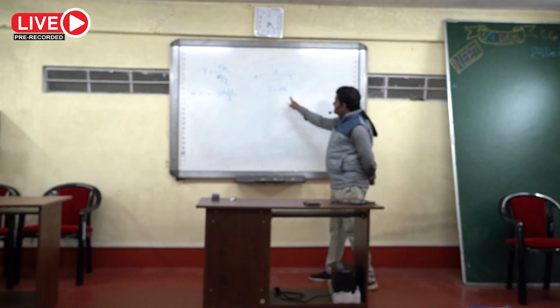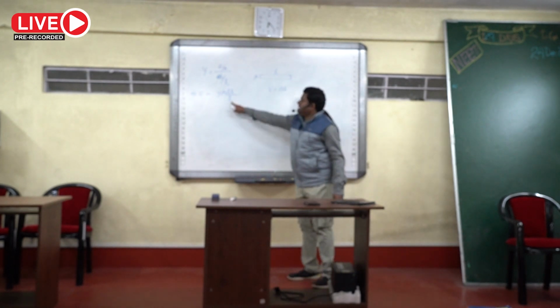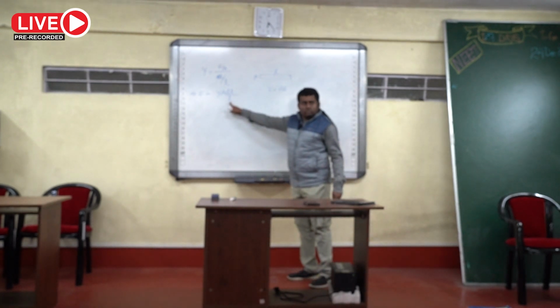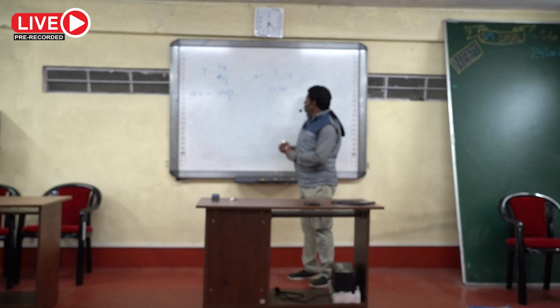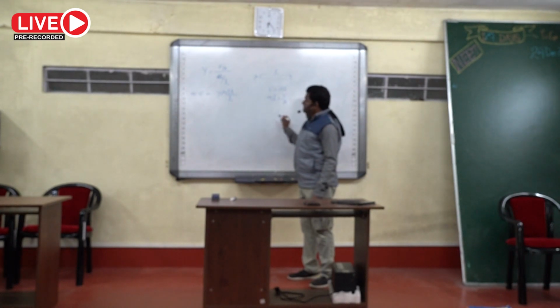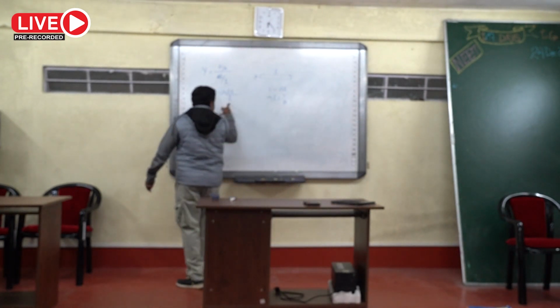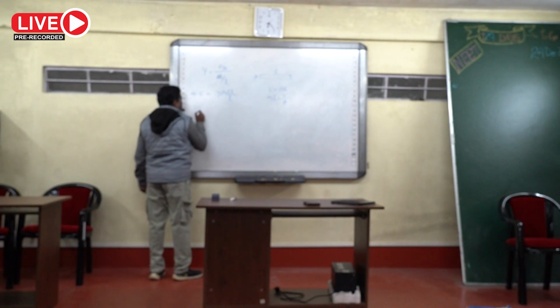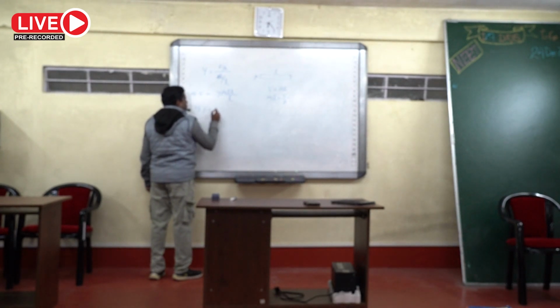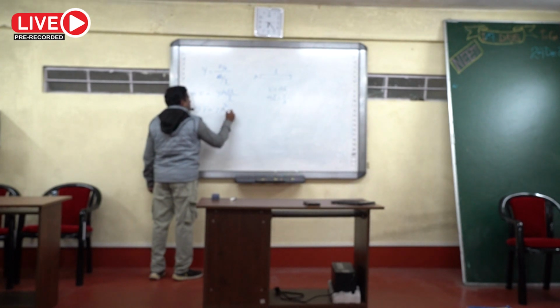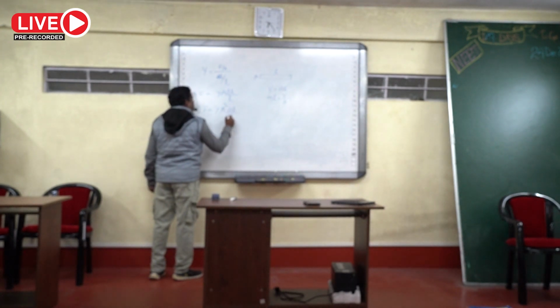So L will become V by capital A. Substituting here, it becomes F equal to Y A square delta L by V.